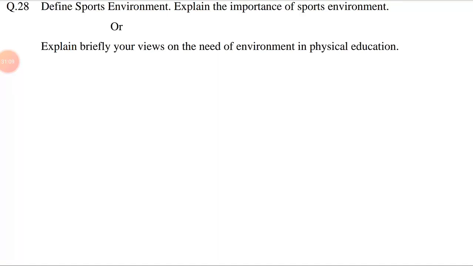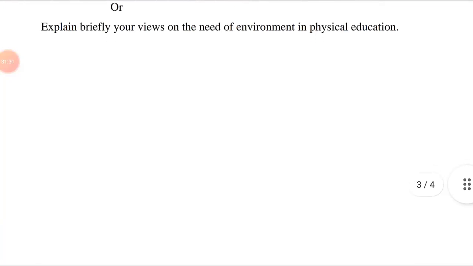Number 6, encourages moral values. Number 7, creative laboratories. Number 8, parental help and encouragement. Number 9, community and influence. Number 10, institutional environment. Explain all these points in a few lines, or explain briefly your views on the need of environment in physical education. This question is also related to chapter number 5, sports environment.